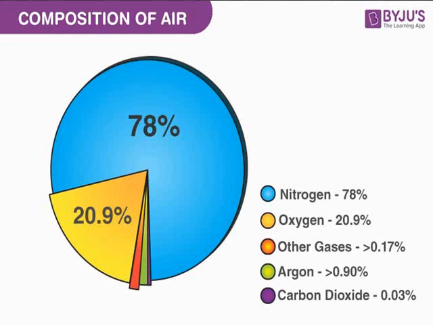So simply we can describe the composition of air as follows. Nitrogen is 78%, oxygen gas is 21%, and carbon dioxide, water vapor, other gases and dust particles are 1%. The composition of air can also be represented with the help of a pie chart. See in the figure.